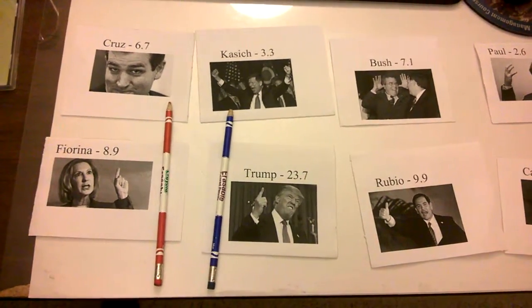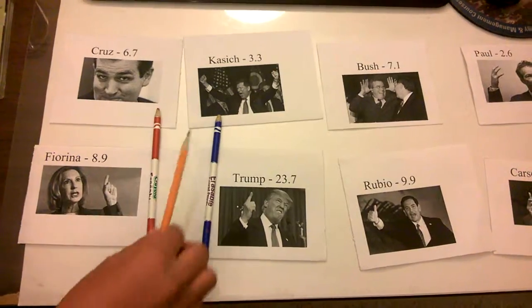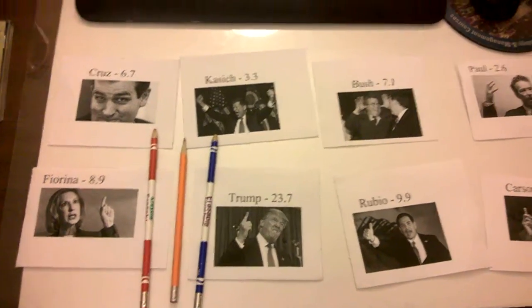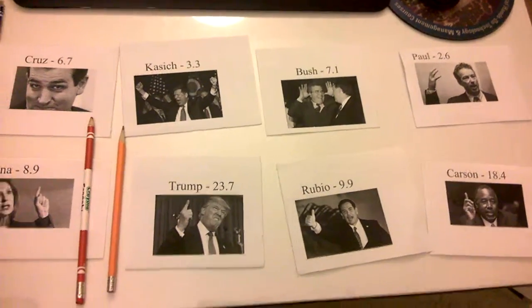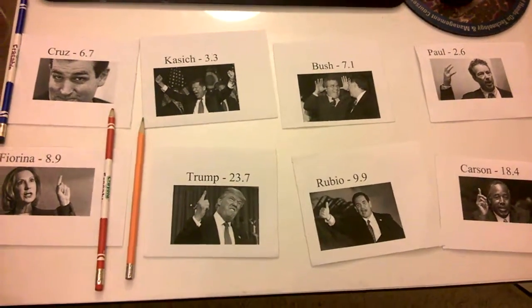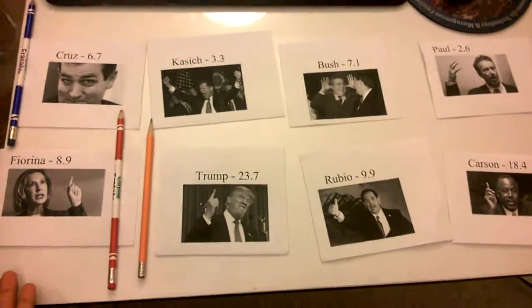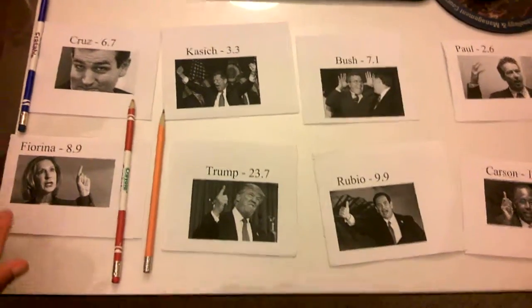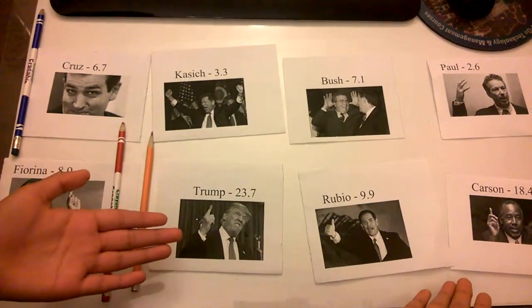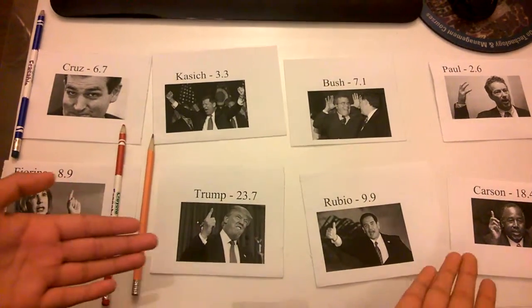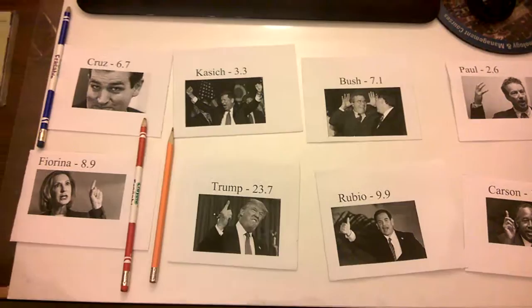So this means that we split our array into 2 subarrays. Our first 5, who are still out of order, are all less than Rubio's score of 9.9, and our second array contains all the candidates whose scores are greater than or equal to Rubio's score of 9.9.